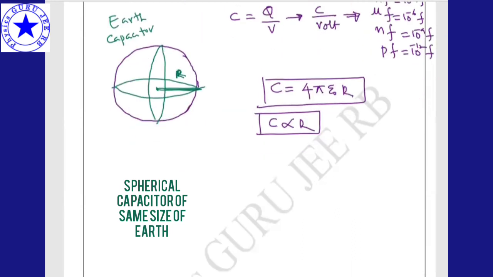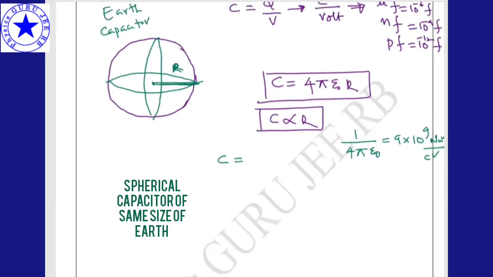C is equal to, we know that 1 by 4 pi epsilon naught is 9 into 10 to the power of 9. Am I right? The unit is Newton meter square per Coulomb square. Is it fine? Okay, now C is equal to 1 by, what will I get?